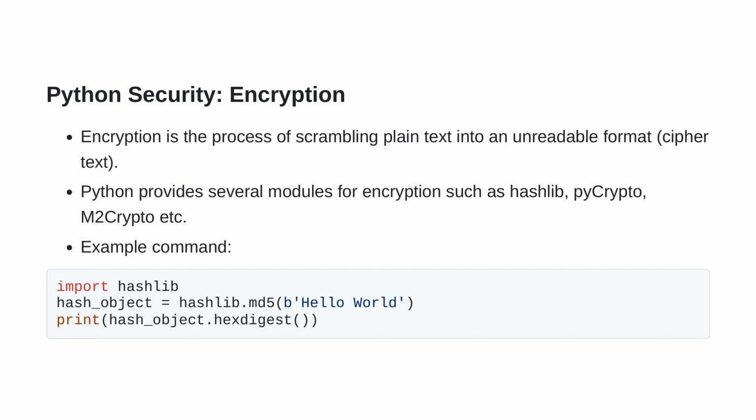In Python, you could import the hashlib module and then create a hash object. For example, import hashlib, hash_object = hashlib.md5(b'hello world'), print(hash_object.hexdigest()). Here's what's happening. We're first importing the hashlib module, which contains a variety of different algorithms for hashing. Then, we instantiate a hash object using the MD5 hashing function. The string hello world is passed as bytes into the MD5 function, which then outputs a hashed value. Lastly, we print this hashed value.